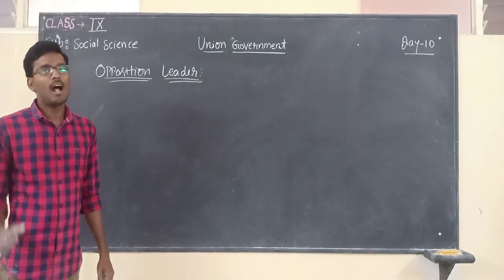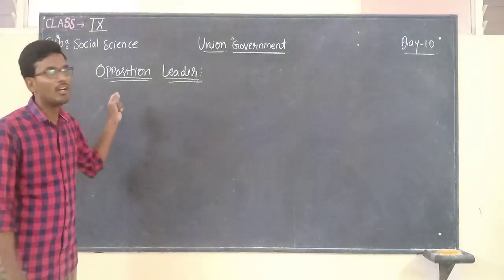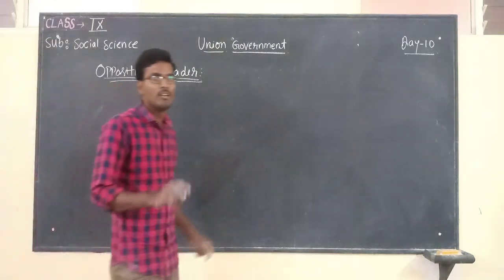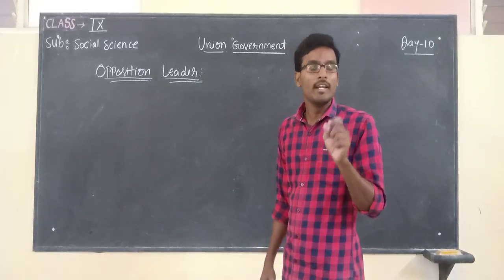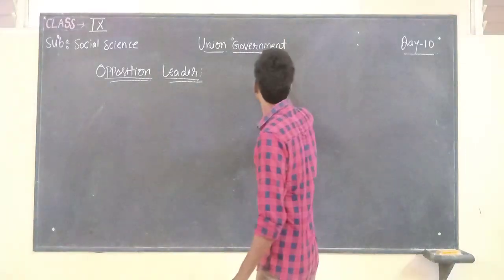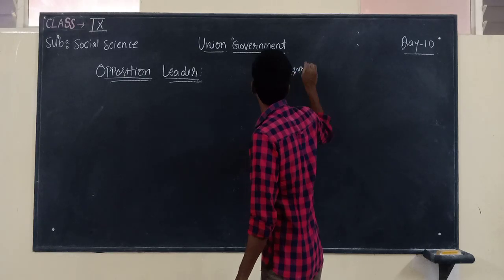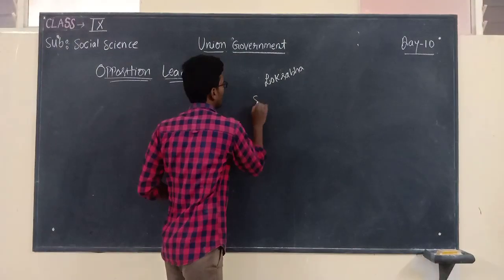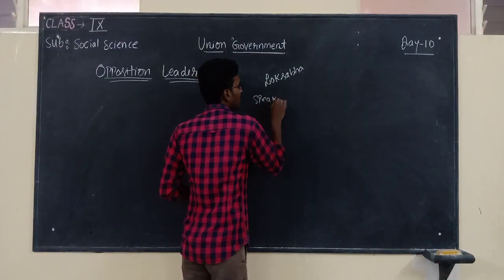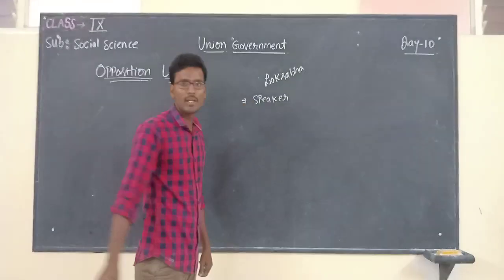Okay, children, another important concept that you are going to learn now is the role of the opposition leader. First of all, before talking about the opposition leader, in the house of Lok Sabha, three things are there. First of all, the speaker. So already we discussed the speaker, right?